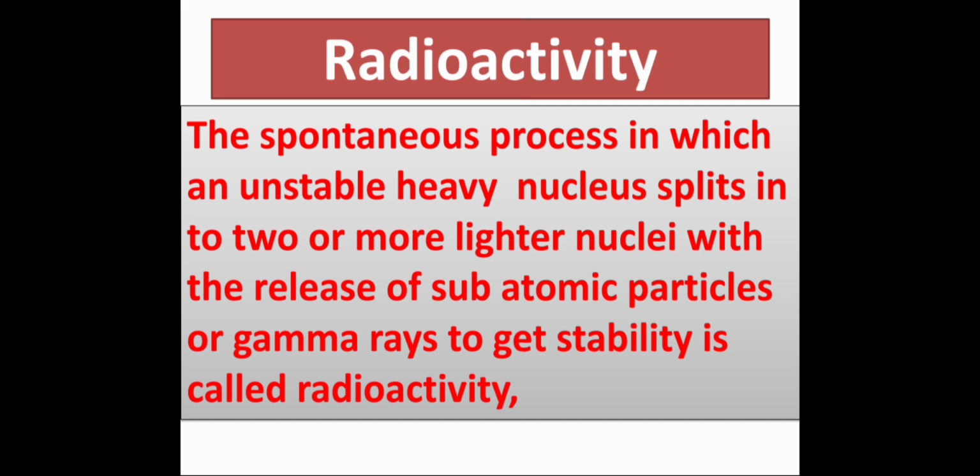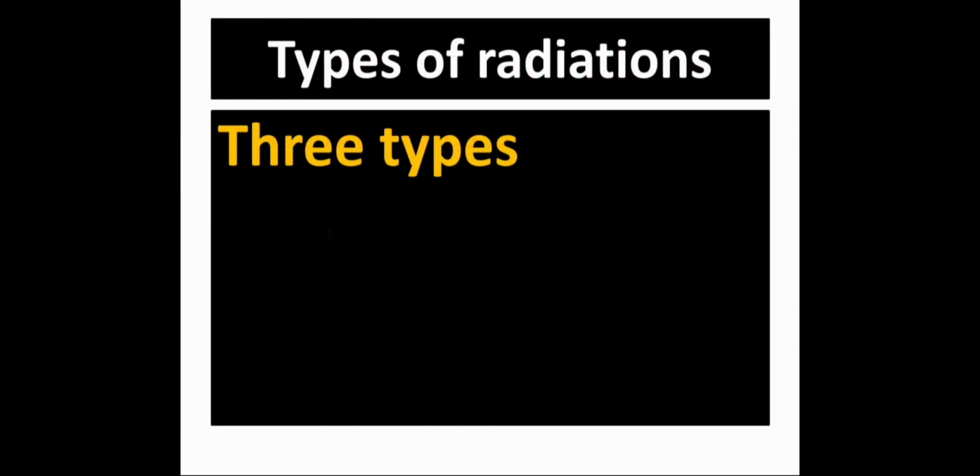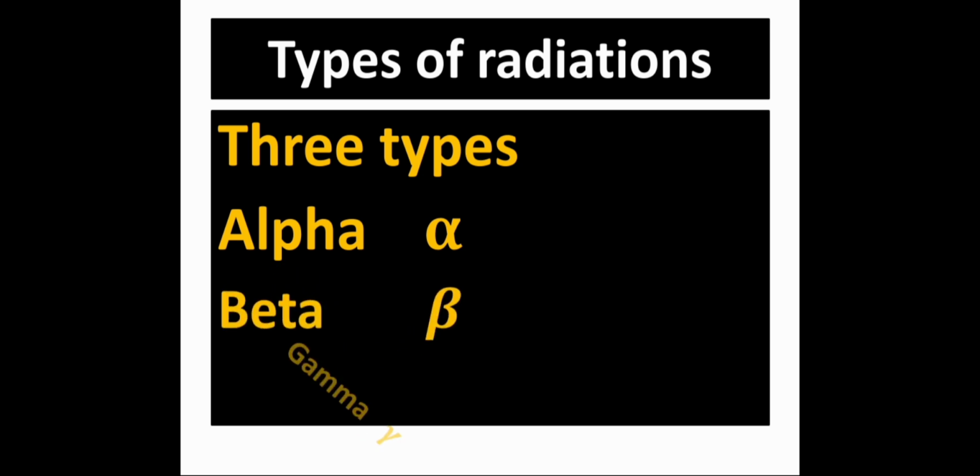There are some heavy nuclei which are unstable. They break up by themselves into two or more comparatively lighter nuclei with the release of some particles called nuclear radiations. There are three types of nuclear radiations, namely alpha, beta, and gamma. Let us discuss them one by one in some detail.